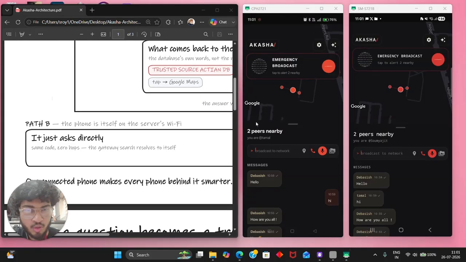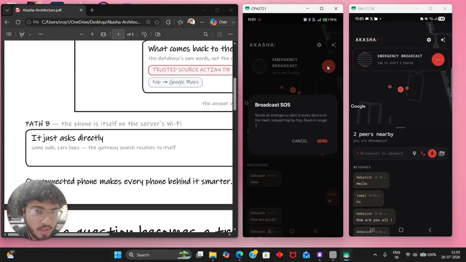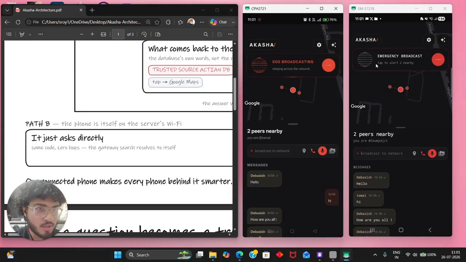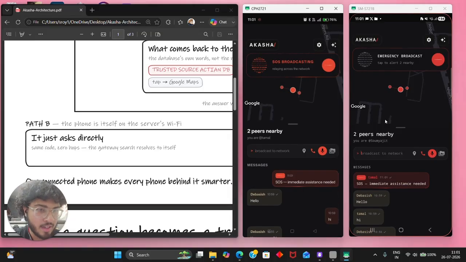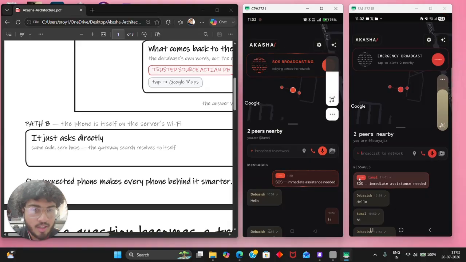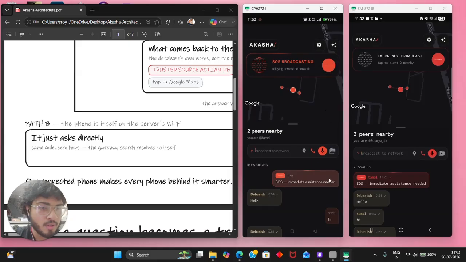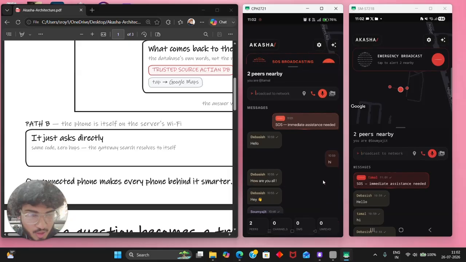Now I will show you the emergency broadcast button. As soon as we click it, a broadcast goes out to the other devices, and you can see they start ringing. There's a lot of noise, let me disable all that. Once we disable the SOS on the remaining phones, it will ring all the phones in the mesh network.